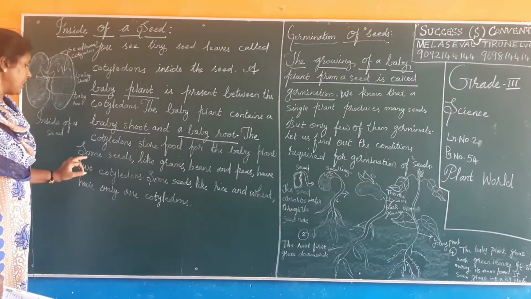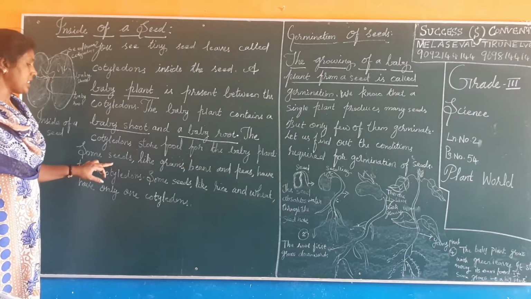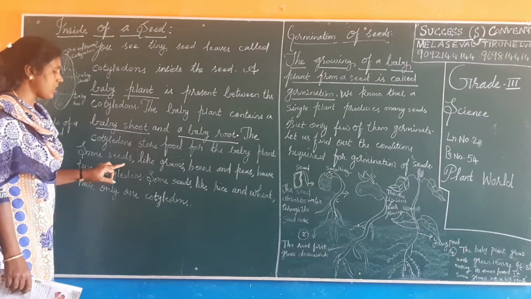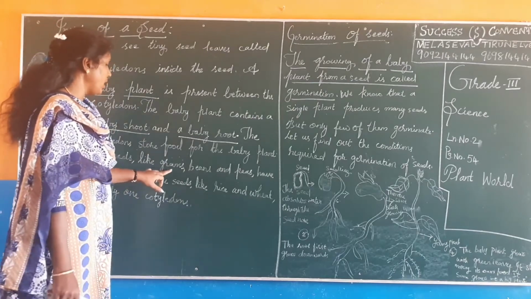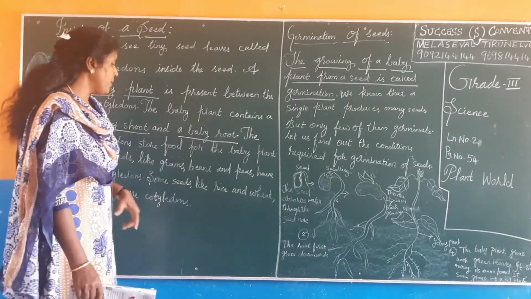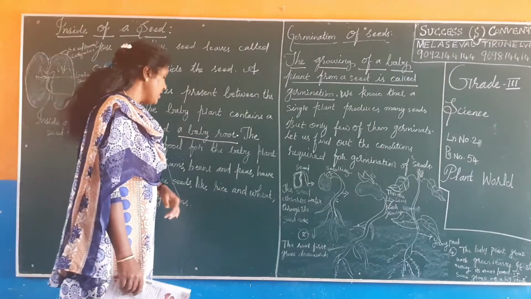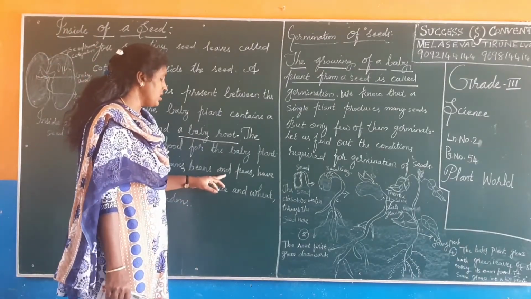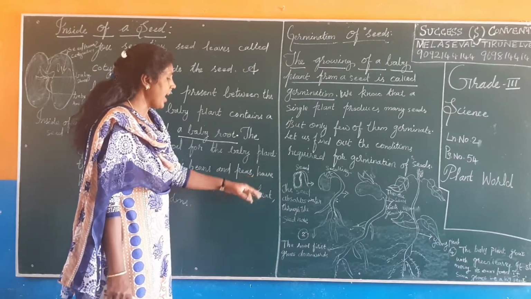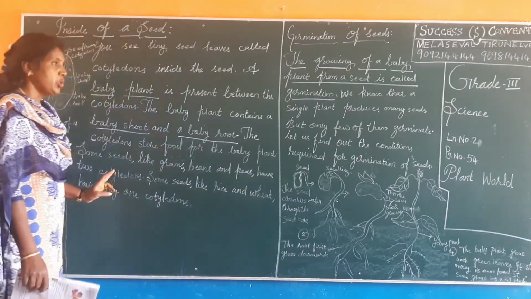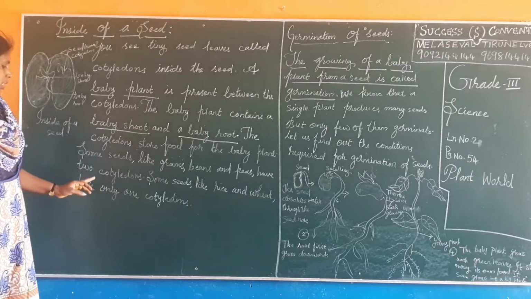Some seeds like grams, beans and peas have two cotyledons.